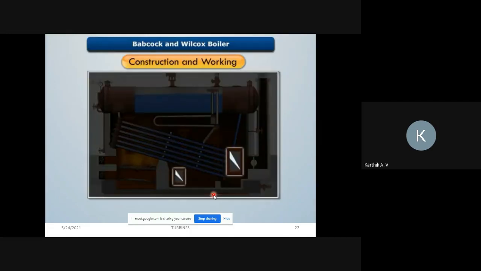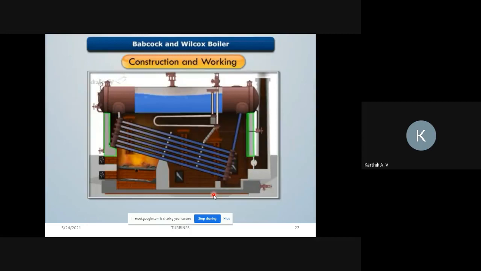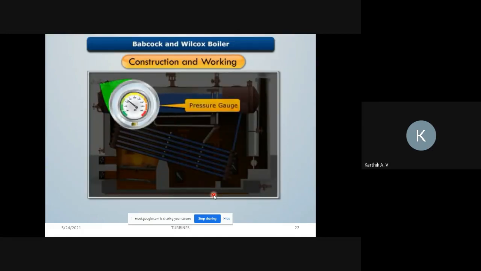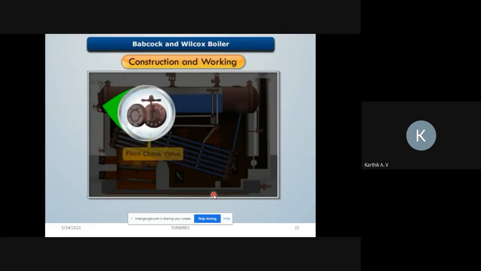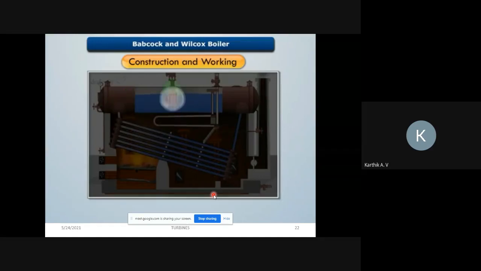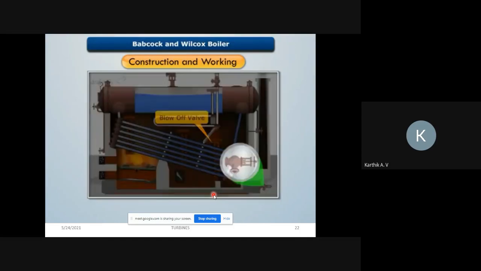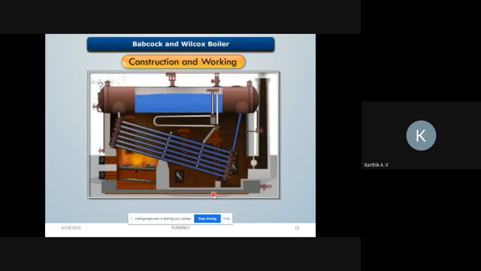The boiler operation is inspected through the inspection doors on a regular basis. The boiler assembly is suspended on steel girders to enable the boiler drum and water tubes to expand and contract during operation. The boiler is fitted with other usual mountings like pressure gauge, water level gauge, feed check valve, safety valve, blow-off valve, etc. This is the complete construction and working of the straight horizontal Babcock and Wilcox boiler.